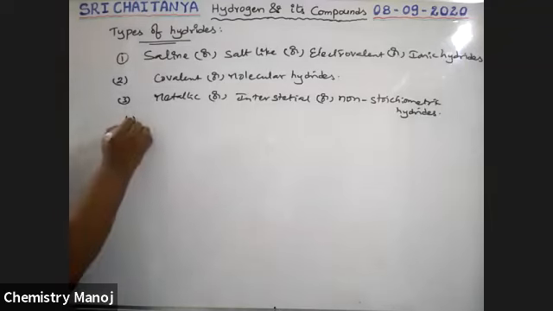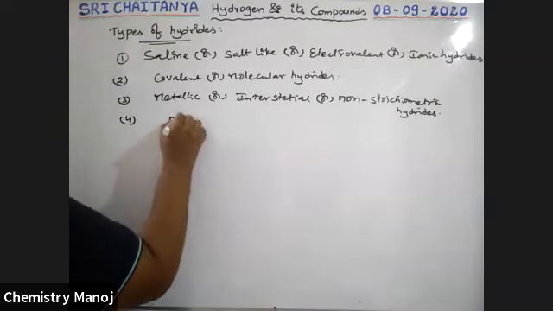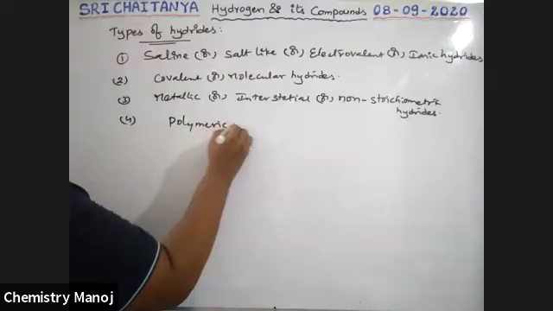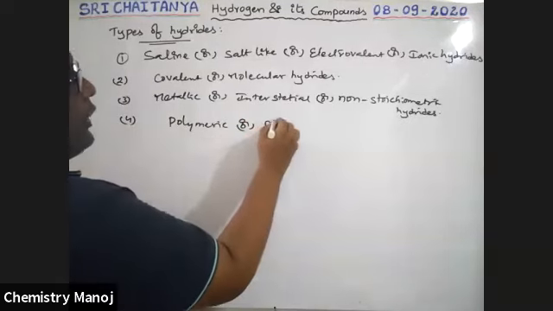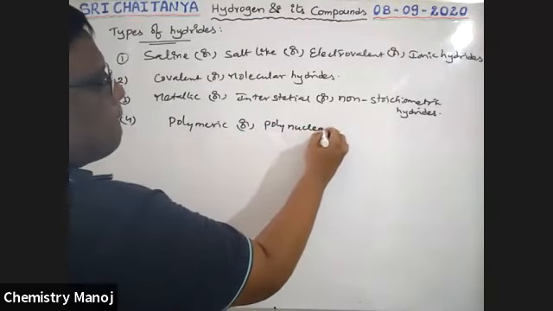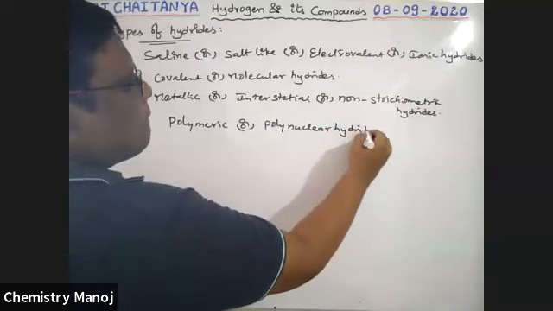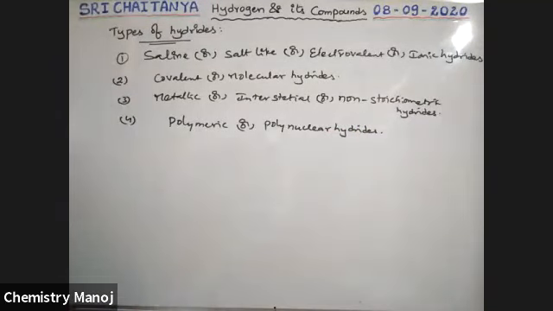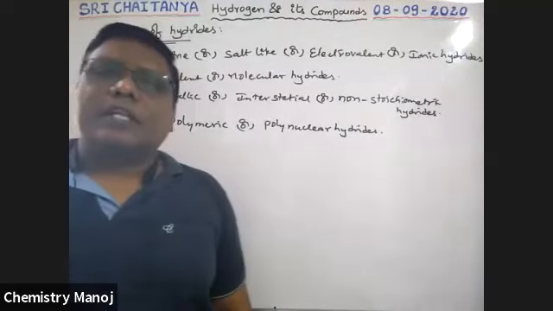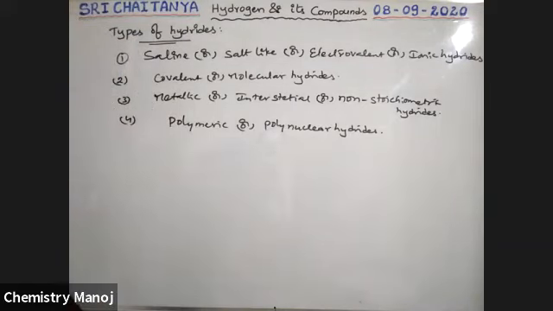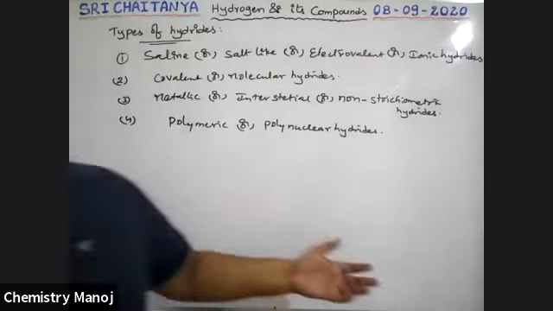And the fourth one is polymeric or polynuclear hydrides. These are the four types of hydrides, guys. We will discuss them one by one.